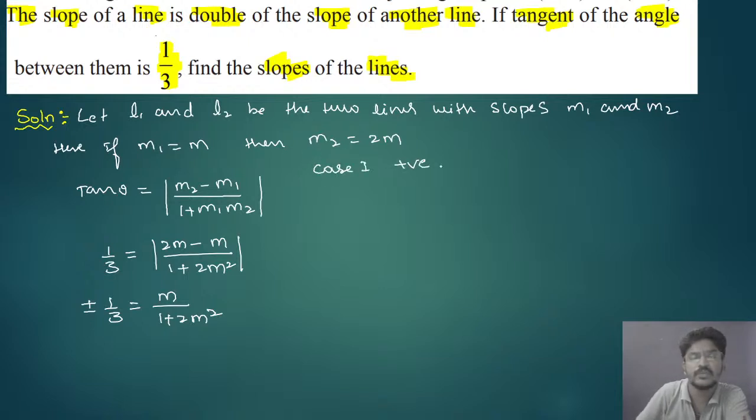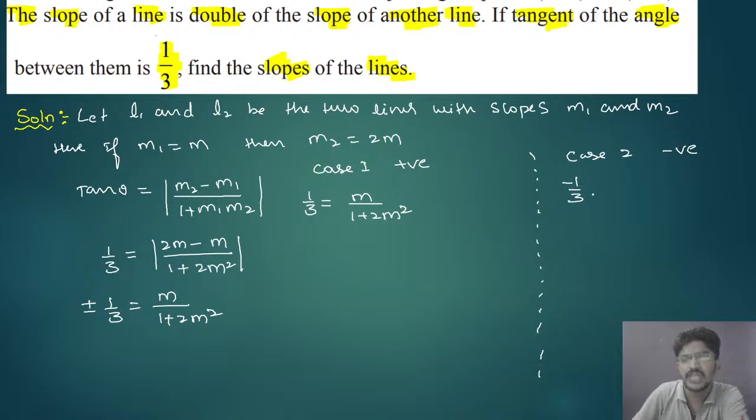First we take the positive term, that is 1 by 3 equal to M divided by 1 plus 2M square. Next you take the negative term, minus 1 by 3 equal to M divided by 1 plus 2M square. Okay, this we have to solve. We have to solve for both the positive as well as the negative case, and we have to get the answer.